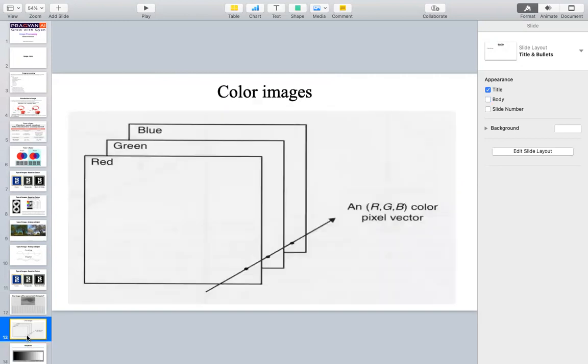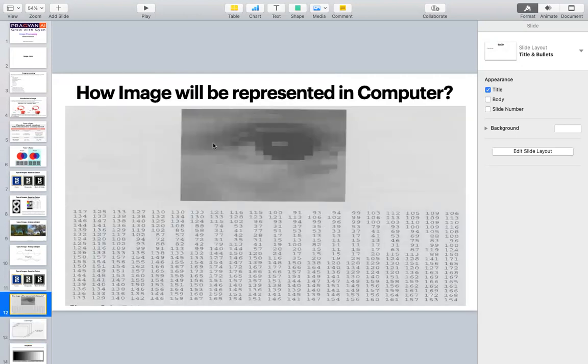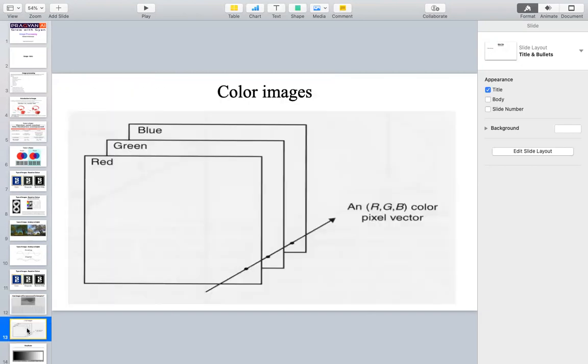So we will be having not just one vector. When we see any image, we will see these numbers. This is a two-dimensional array, with rows and columns. But we won't be seeing only one vector file. We will be seeing three vectors: one for red color, another for green color, another for blue color. What is the intention for this? Any color will be created using three different colors. These are the base colors. Using these base colors, we can create any color.